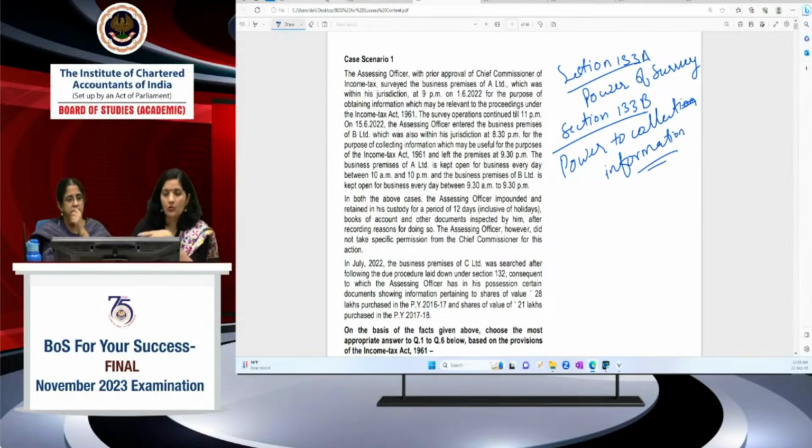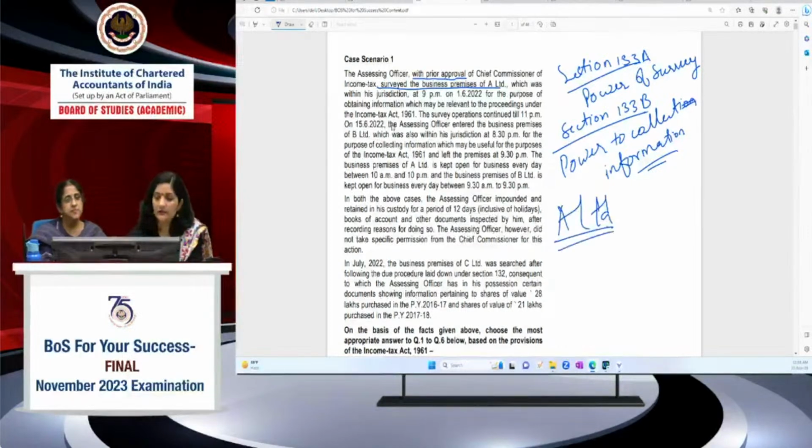So these things and Section 147 are also being attracted in this case scenario. So in this, first, the assessing officer with the prior approval, let's read the case scenario quickly. The assessing officer with prior approval of the Chief Commissioner of Income Tax surveyed the business premises of A Limited. Here A Limited came as the first thing. He surveyed the premises of A Limited, which was within his jurisdiction, at 9 p.m. The date is very important. The timing of entering into the building is important in case of power of survey and power to collect information. So he has entered at 9 p.m.